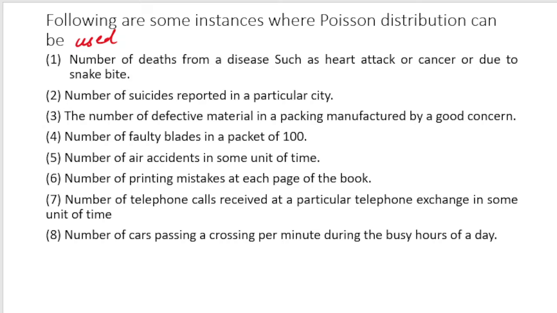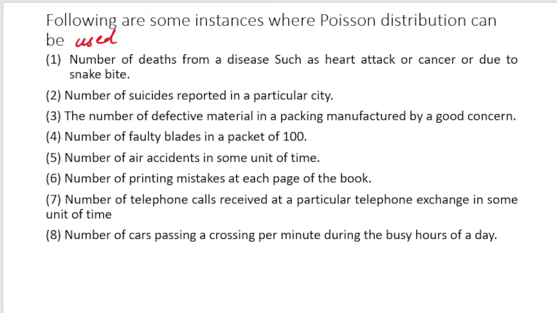Listen to this very carefully because this may be slightly confusing. What I am saying is that suppose on average 200 people die every year because of heart attack in a certain city, right? Now someone may be interested in knowing the probability that 300 people may die.